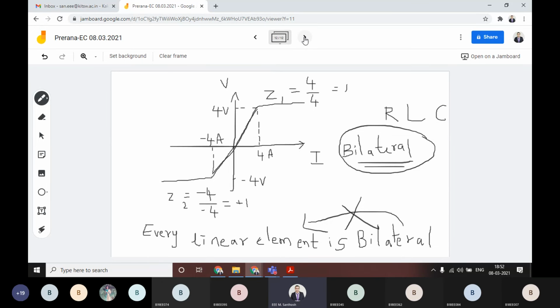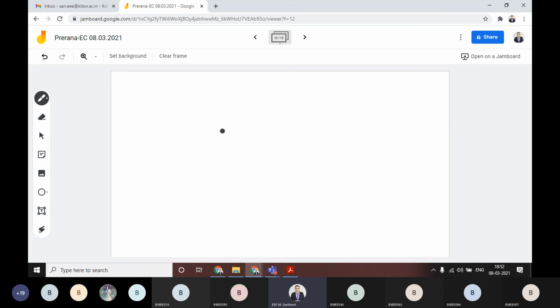Okay, the next and the last one for today, I don't want to extend more. With this we will stop. The last classification of element is time variant, time invariant. What do you understand from this? Can anyone tell? What is the meaning of variant and invariant in this case?